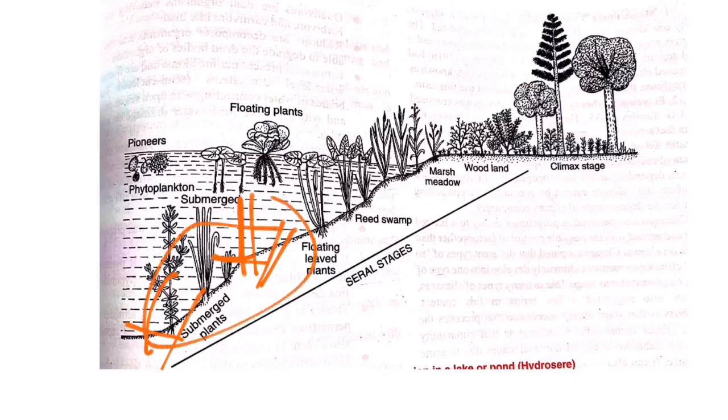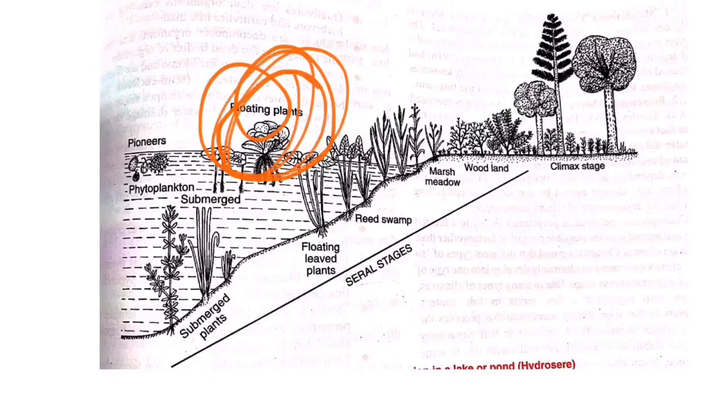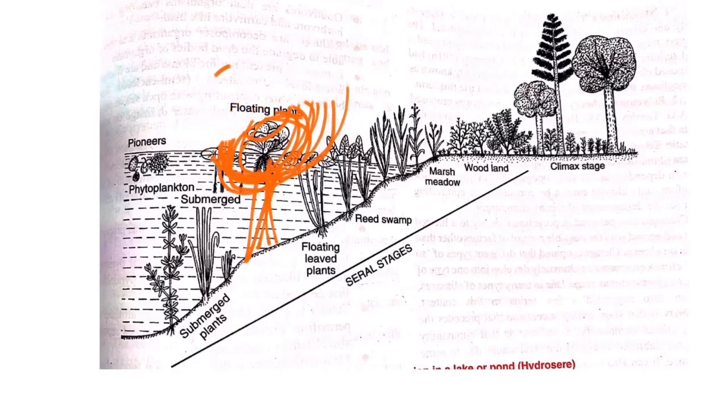This type of condition is most favorable for the growth of the next group of plants known as floating plants. Their roots will be inside the water, but their leaves, or their shoot system, will be completely on the surface of the water.